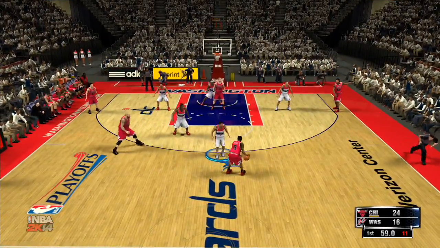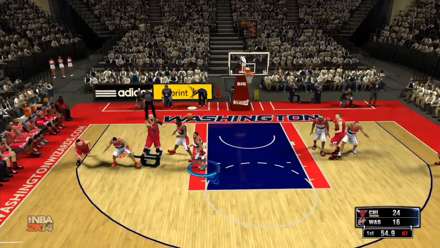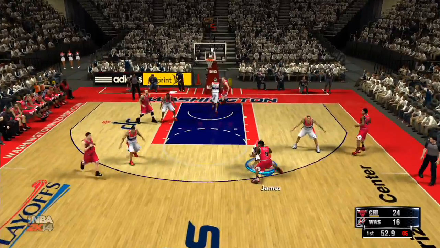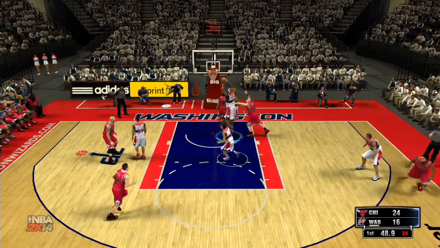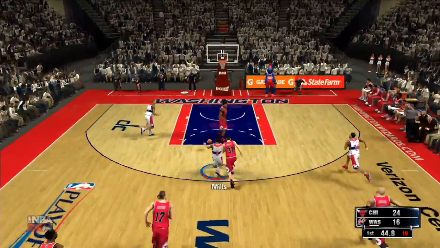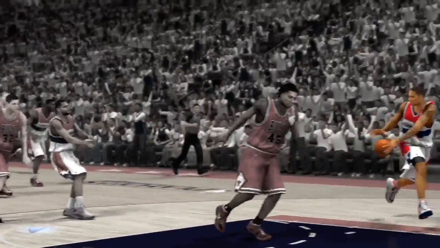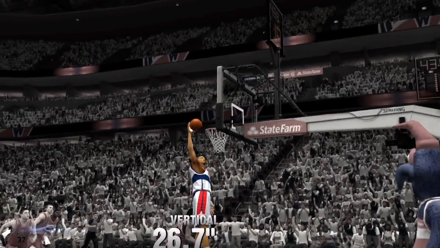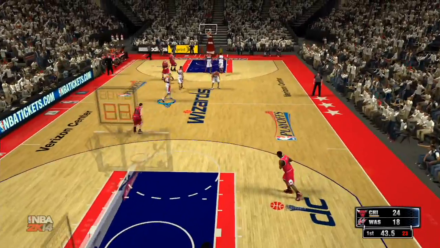Chicago looking to shift the momentum back to their side. Now, not going to take the wide open 3, picks it up, and he's going to drive and lay it up, can't make it. Mills inside to Ariza, who slams it home. Trevor Ariza. Beautiful play. And Washington closing the gap.